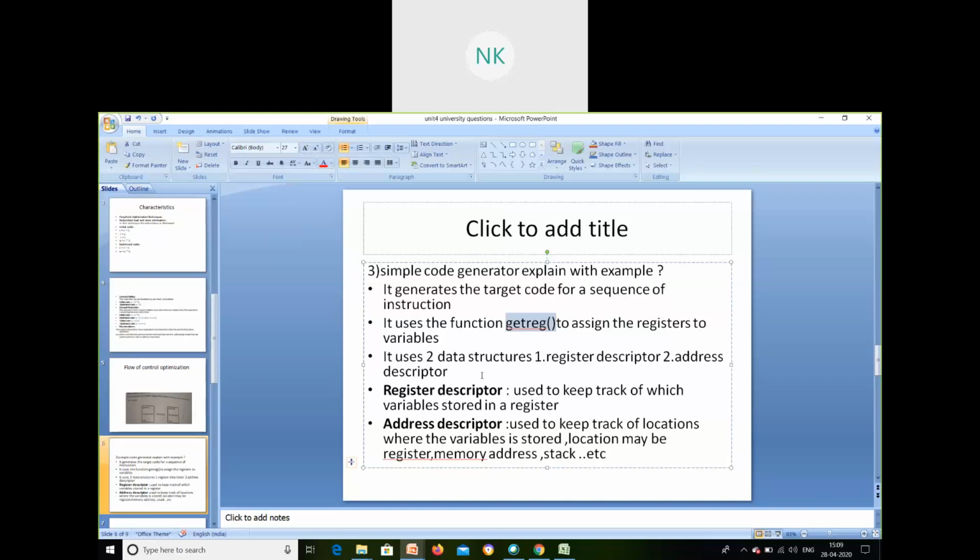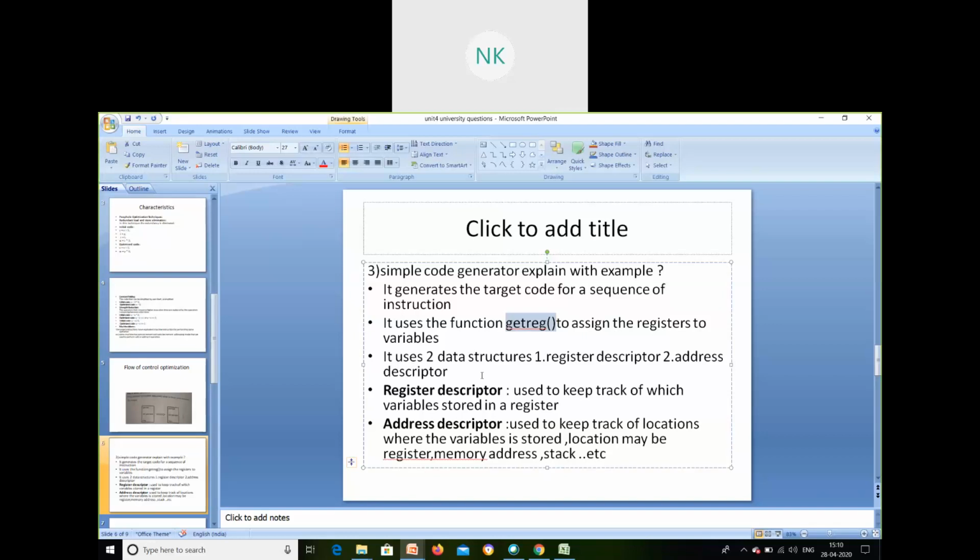The register descriptor will keep track of what is currently in each register. So I will be having register 1, register 2. In each register, which variable is saved, what content is saved in that specific register, this information will be tracked.